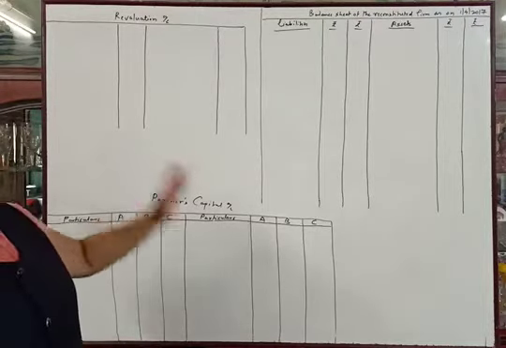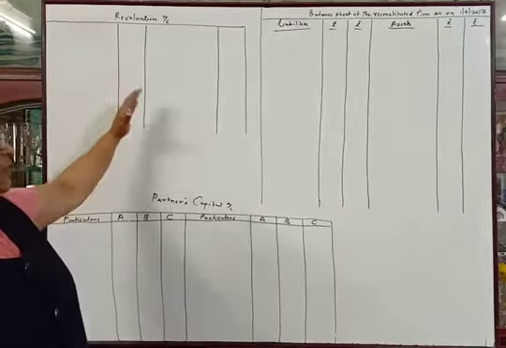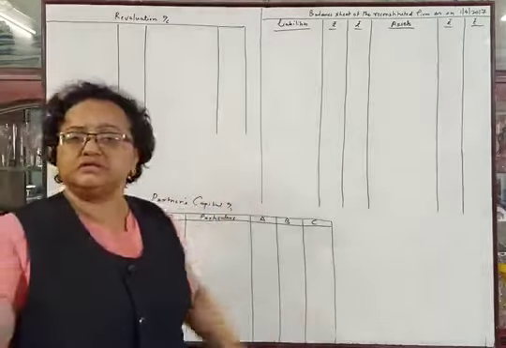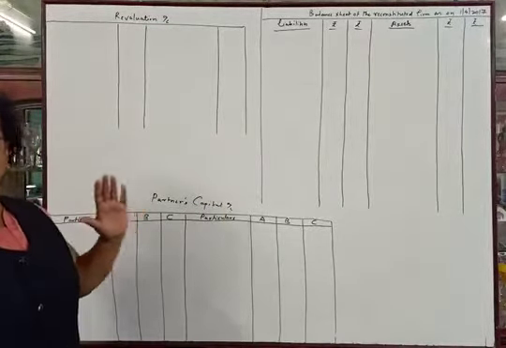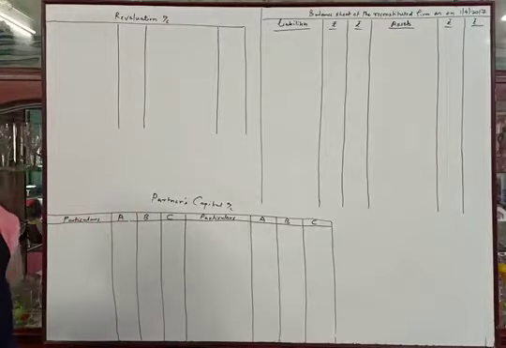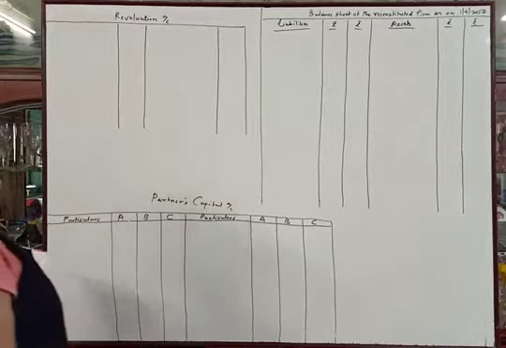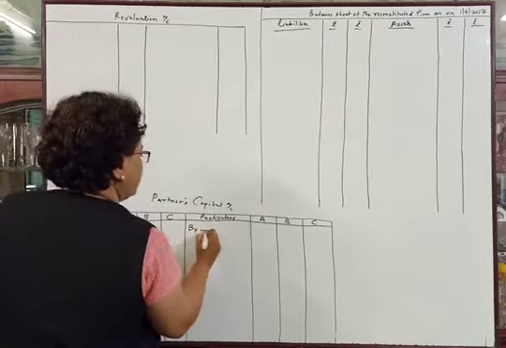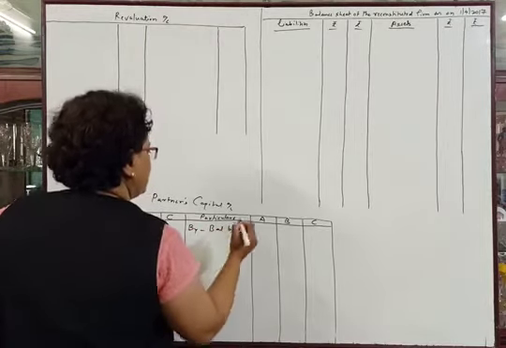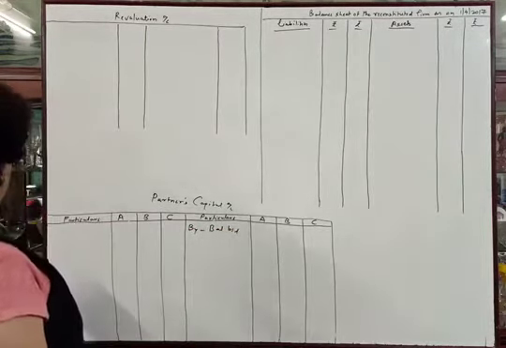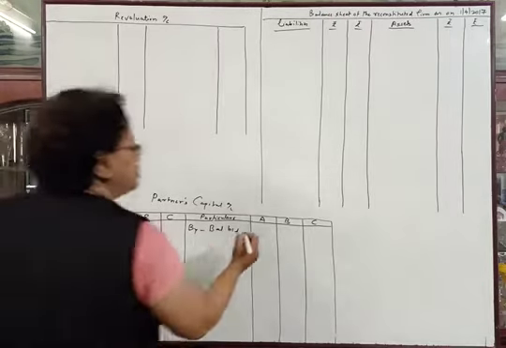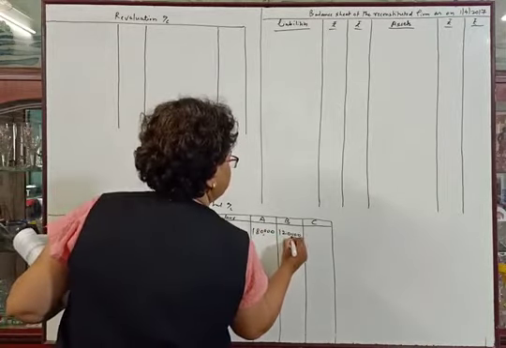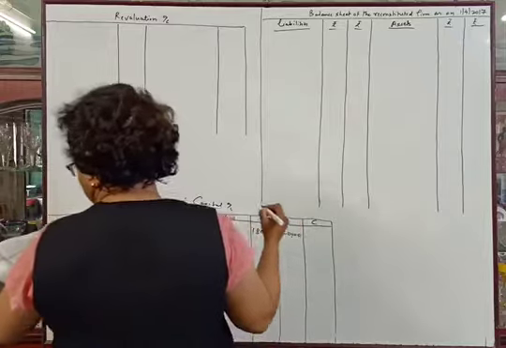Now we will start solving the problem. They have told us to prepare revaluation account, partners capital account and balance sheet of reconstituted firm as on 1st April 2017. Let us post the items of balance sheet first. So see the problem. In liability side, capitals are given. First we will transfer the capitals to partners capital account credit side. So by balance brought down, capitals are given 1,80,000, 1,20,000 and 50,000.